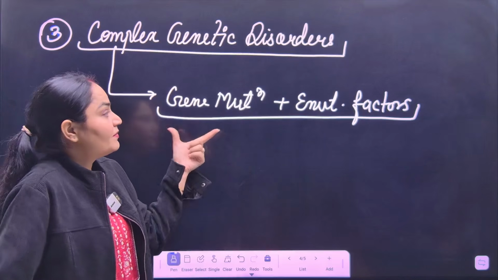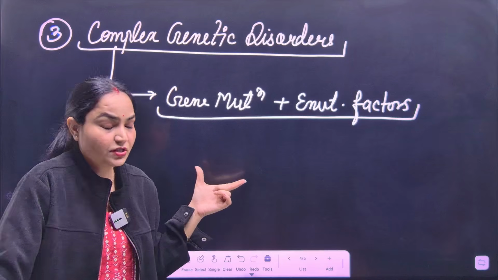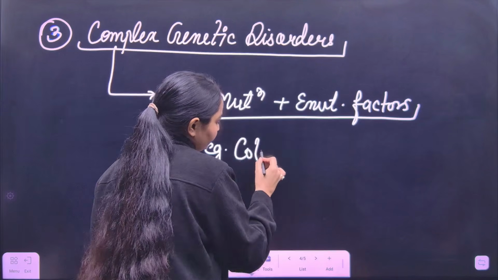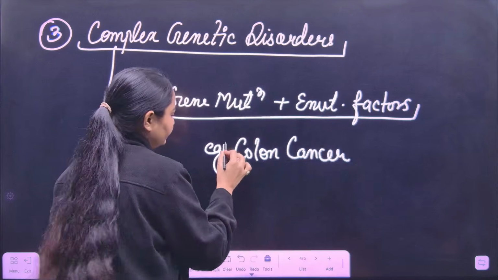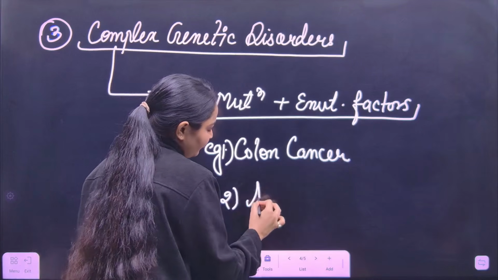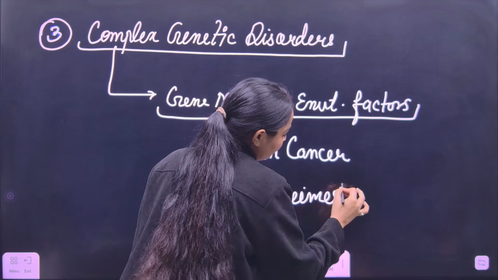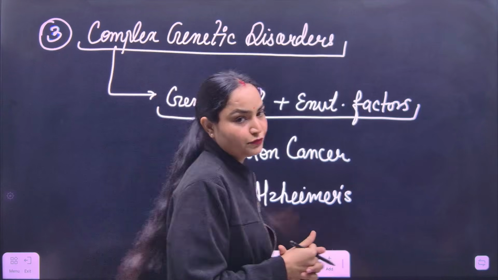So here multiple factors are responsible for changes in the genetic structure. For example, colon cancer, and the second, very famous one, Alzheimer's. So for these disorders, multiple factors are responsible.